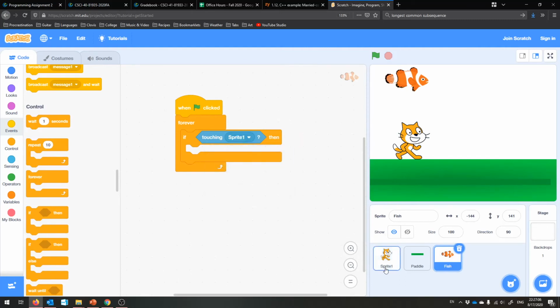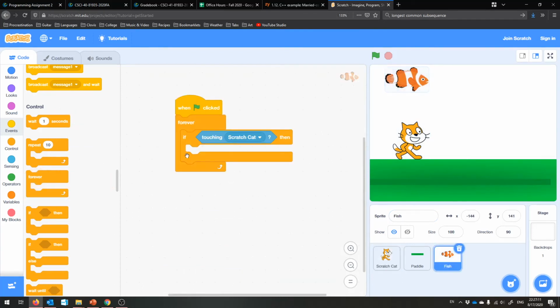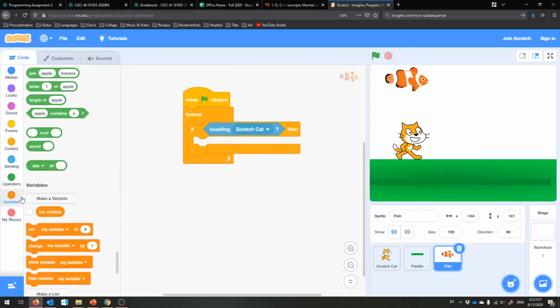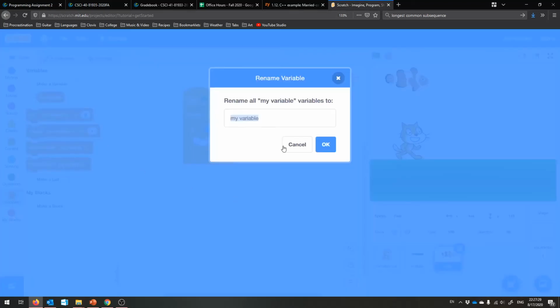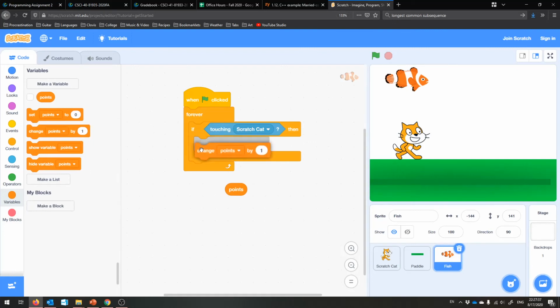That's the touching question. So if I'm touching, not sprite 1, no. You need a name. There, we have given you a name. If the fish, this is the fish's program again, is currently touching the scratch cat, and it'll keep checking this forever, well, then maybe the scratch cat has gained a point, and I don't know, have a variable called points, and we'll change points by 1, and then we'll hide the fish.